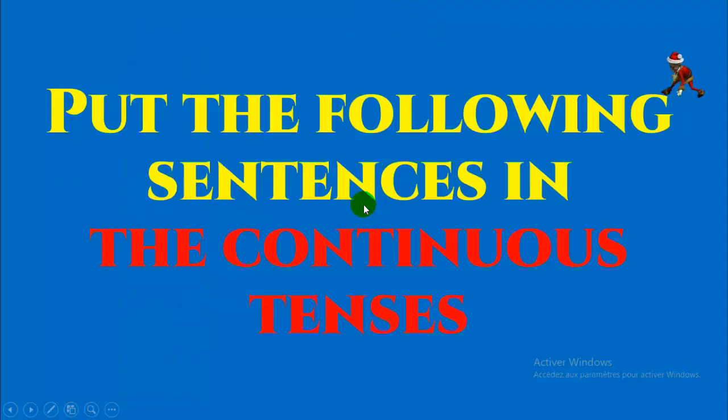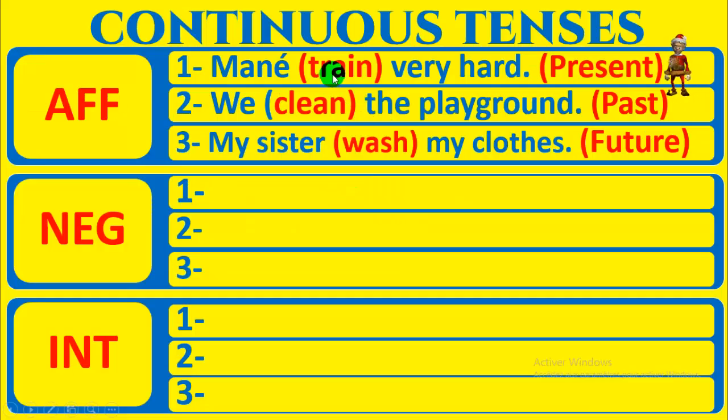Now exercise. Put the following sentences in the continuous tenses. Mane to train very hard, present continuous. We clean the playground, past continuous. My sister to wash my clothes, future continuous. Affirmative form here, negative form, and the last part is for the interrogative form.